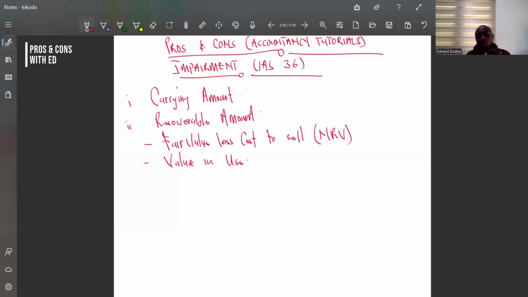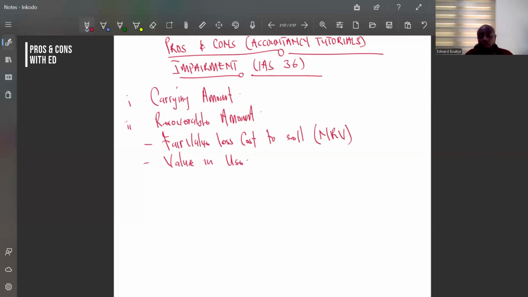And we are saying that the recoverable amount is the higher of the fair value less cost to sell and the value in use. Now, what we also have to know is that for the value in use, because you are using the asset from today to the end of its useful life, the values you are going to gain are future values. And therefore, we need to bring those future values to the present so that we can get the amount in today's terms.